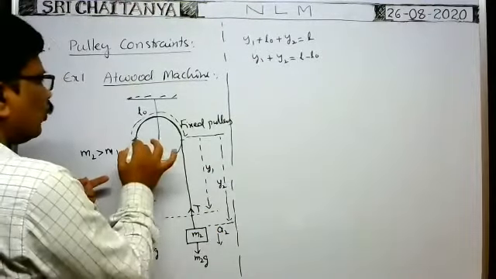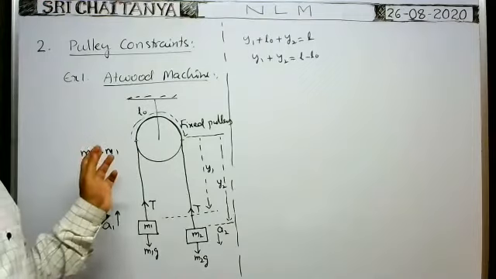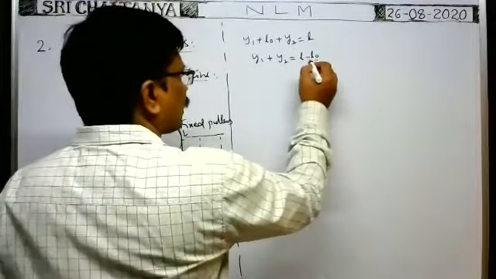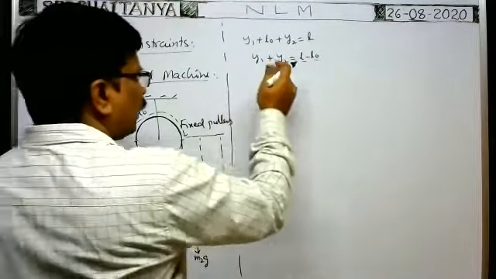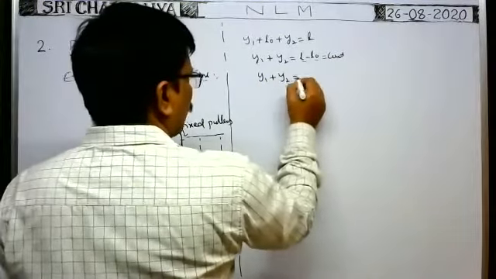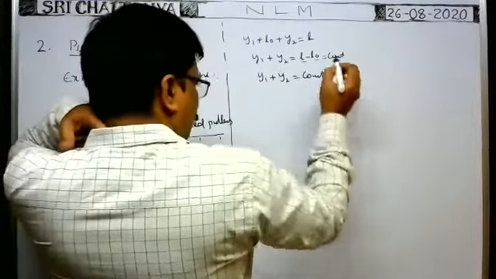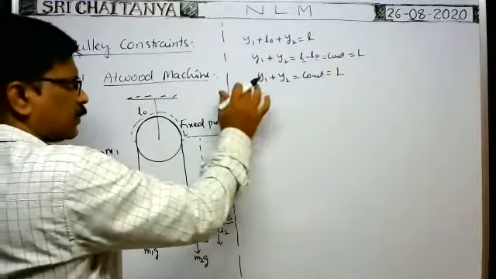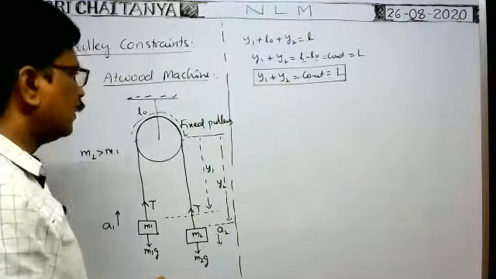Is there any change in the length of the string over the pulley? No. Very good. That means this is also constant, even when the two blocks are in motion. So y1 plus y2 is equal to a constant, say capital L. This is one constraint relation between the displacement distances of the blocks from the fixed pulley.